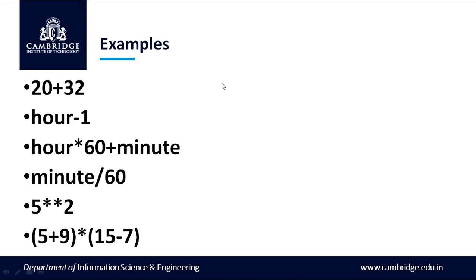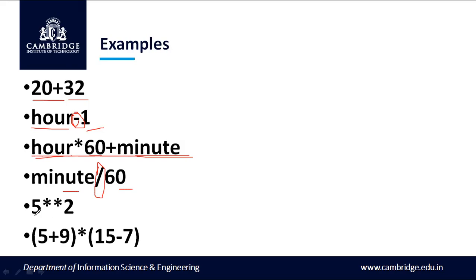Here you can see the first example, 20 plus 32. The operator is the plus operator, and the operands are 20 and 32. In the next example, the subtraction symbol is the operator here, and one is an operand. In the third example, we have two operators, the multiplication symbol and the plus symbol, with three operands: hour, 60, and minute. In the fourth example, division is the operator, minute is an operand, and 60 is an operand.